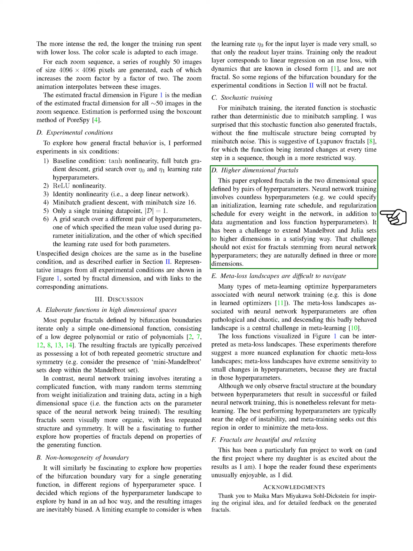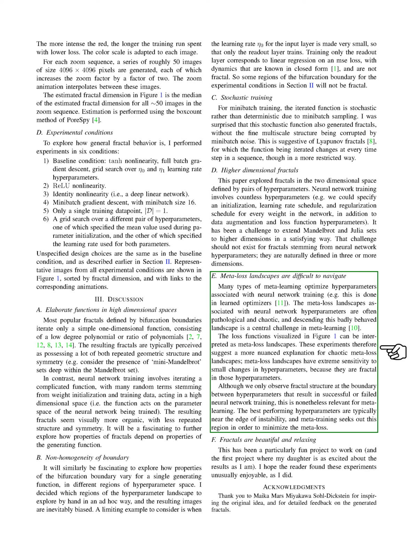Given the multitude of hyperparameters involved in neural network training, extending fractals to higher dimensions presents a unique challenge, one that does not apply to fractals arising from neural network hyperparameters, as they naturally occupy 3 or more dimensions. We also touch upon the complexity of navigating meta-loss landscapes, which are often chaotic and present a significant challenge in meta-learning. Our experiments suggest that the fractal nature of these landscapes, with their extreme sensitivity to small hyperparameter changes, offers a nuanced explanation for their chaotic behavior.